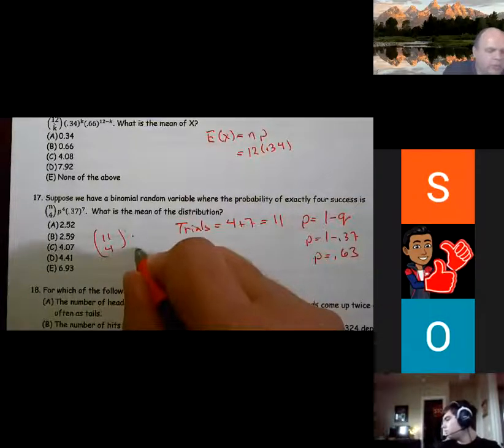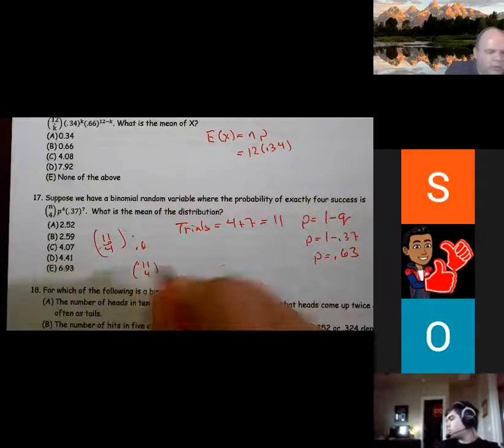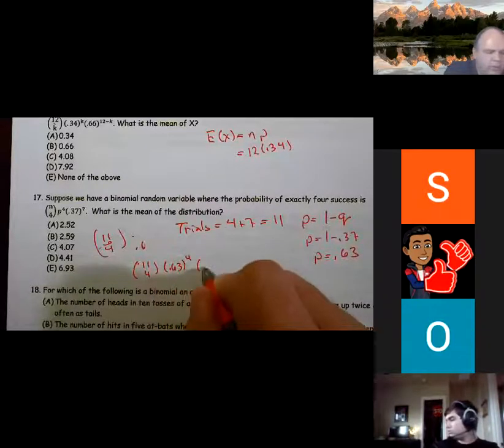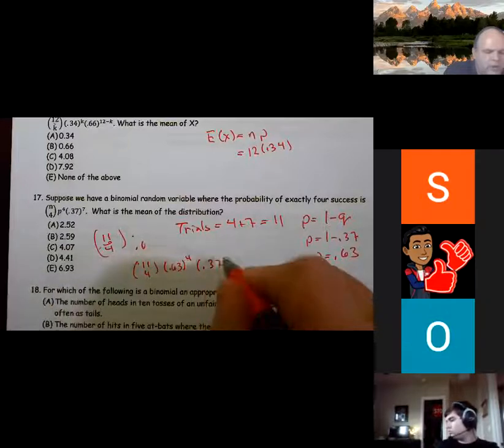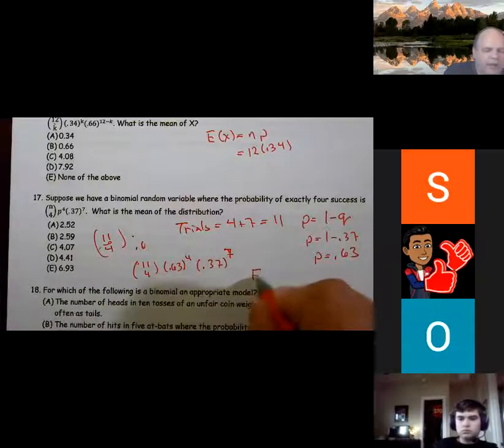So I should write this down here, 11 choose 4, 0.63 to the fourth, 0.37 to the seventh power. Anyway, for the expected value, now that I have all that information, the expected value is going to be 11 times 0.63, right? 11 times 0.63. And that gives us 6.93.